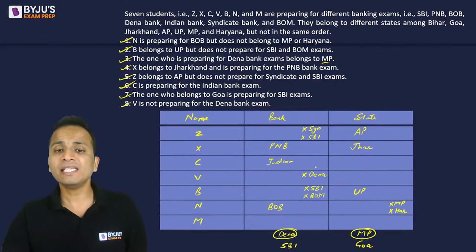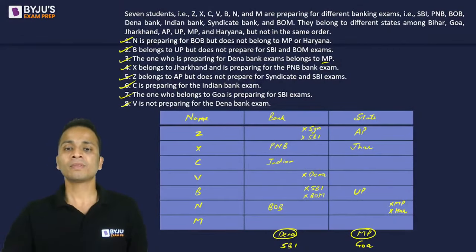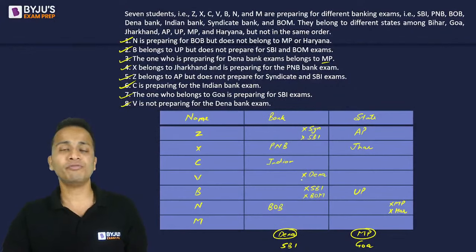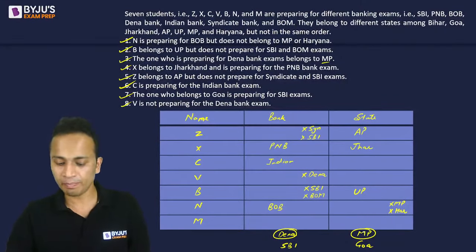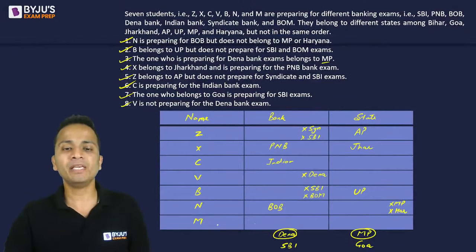It cannot be C as well because C is preparing for Indian Bank. It cannot be V because V does not prepare for Dena Bank. It cannot be B because B belongs to UP. It cannot be N because N is preparing for BOB. So there is only one possibility for Dena Bank and MP. It is the last person in the table, that is M.